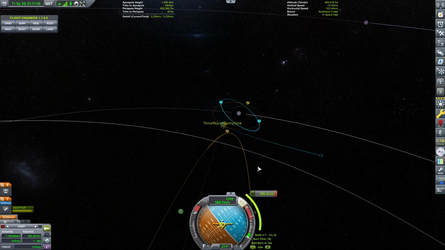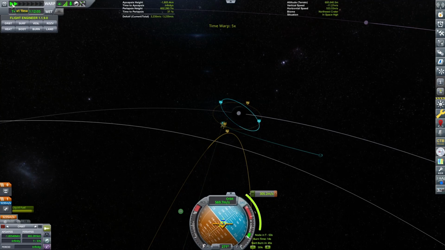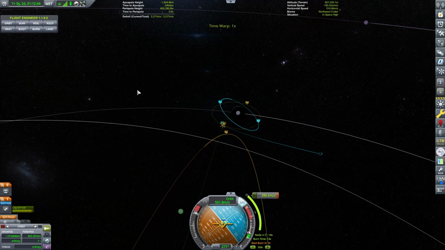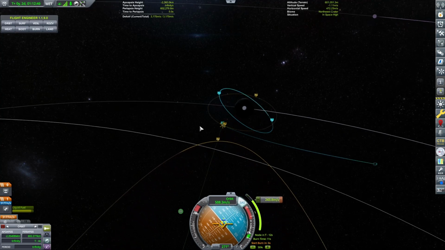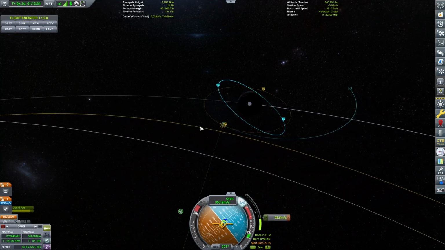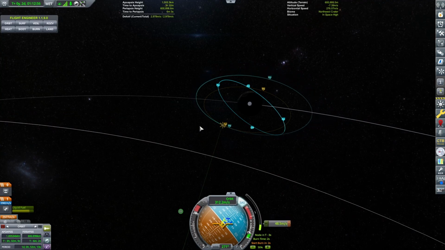So we have more than enough fuel to do this, so that's good. All right, now we need to time warp to the point where we can start our burn. There we go. And go. There we go. Done. Good enough.